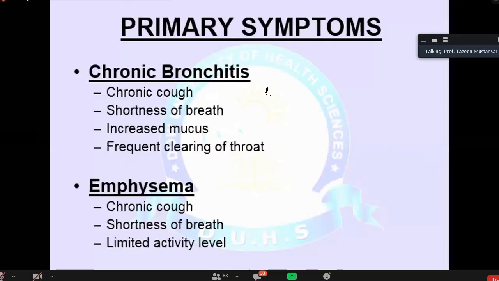This is the summary. Chronic bronchitis: chronic cough, shortness of breath, increased mucus, frequent clearing of the throat. Why is it happening? As long as ciliary action is intact, the bolus, that mucus ball, will come up in the throat and we will try to clear our throat. Emphysema: chronic cough is there. Shortness of breath, dyspnea will be there. To start with, it will be mild, then gradually it will increase, and this increased shortness of breath will ultimately lead to limitation in the activity level.